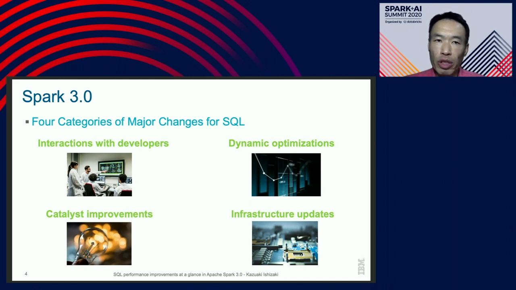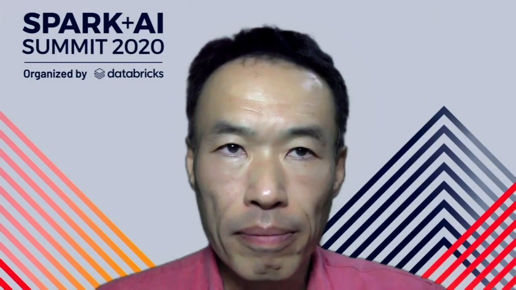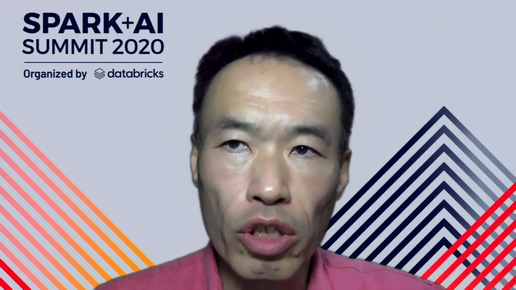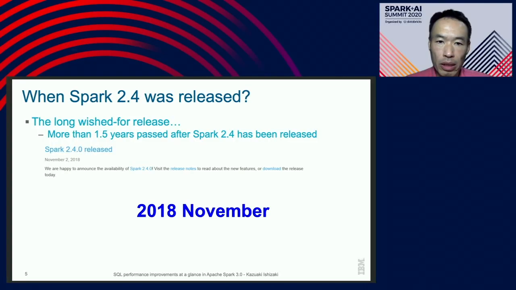Spark 3.0 improves interaction with developers, introduces new dynamic optimization without manual parameter tuning, applies optimization to more cases, and updates infrastructure such as Java and Scala.